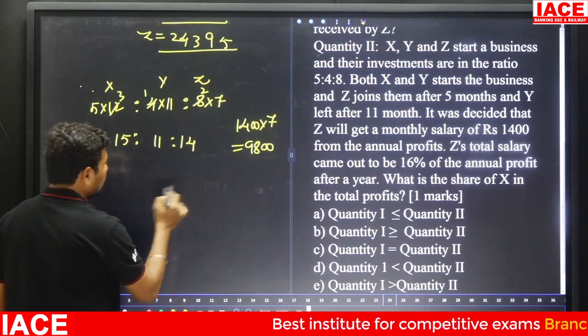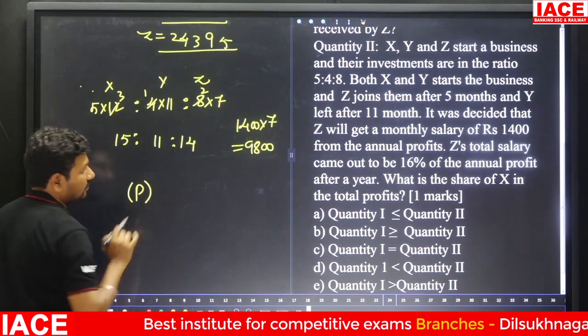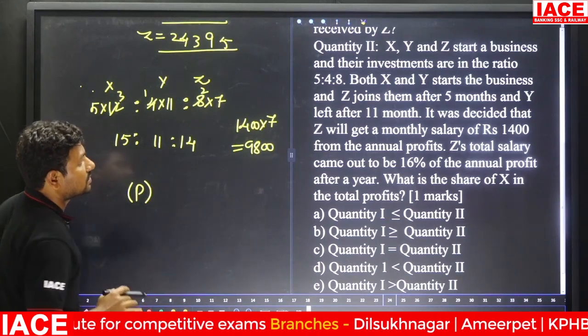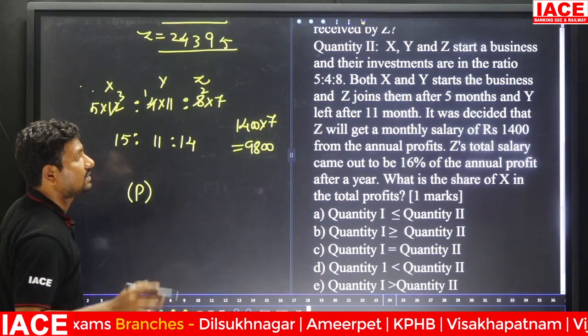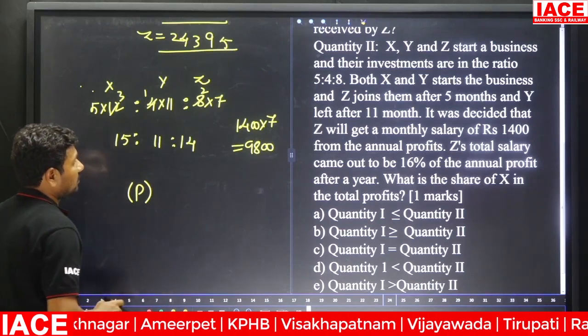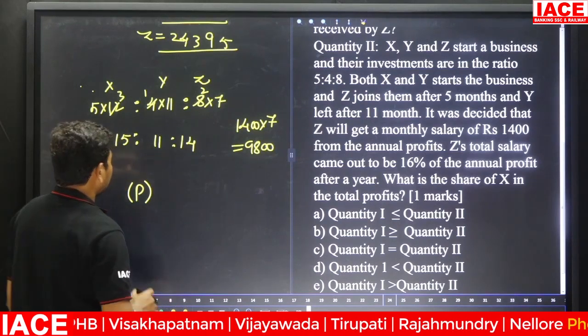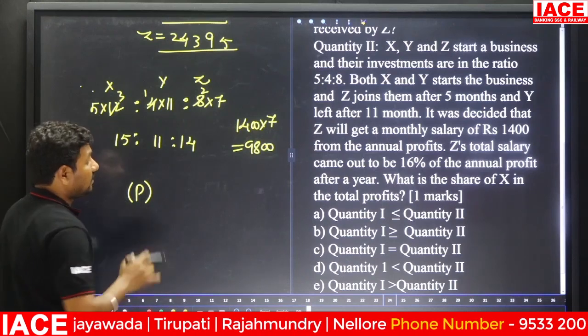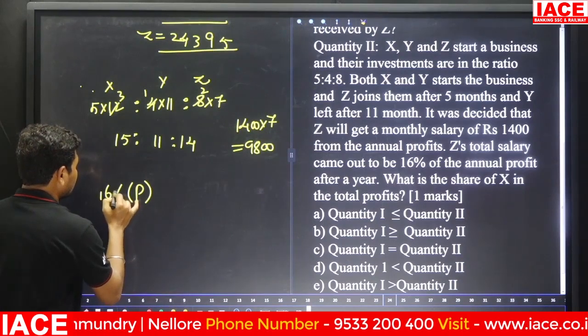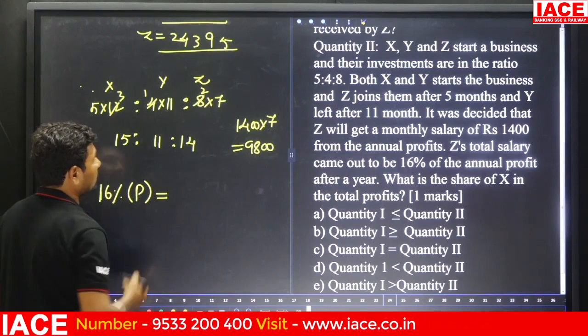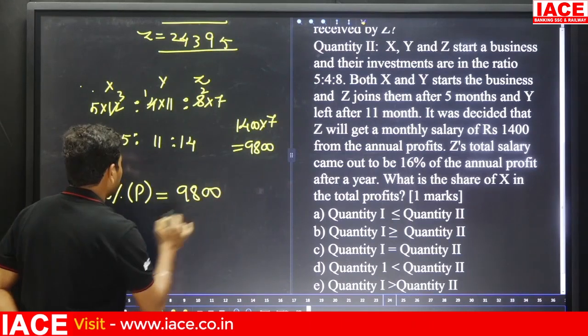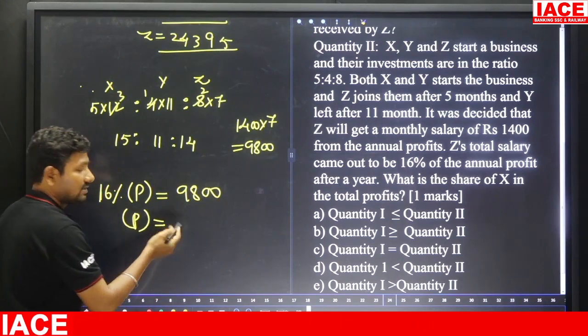Annual profit we don't know, then total profit I am taking P. Z's total salary came out to be 16% of annual profit, then we have to consider P is the total profit. In this total profit, we have to consider the 16%. 16% is equal to 9,800. We need to calculate total profit. Total profit is equal to 100%.